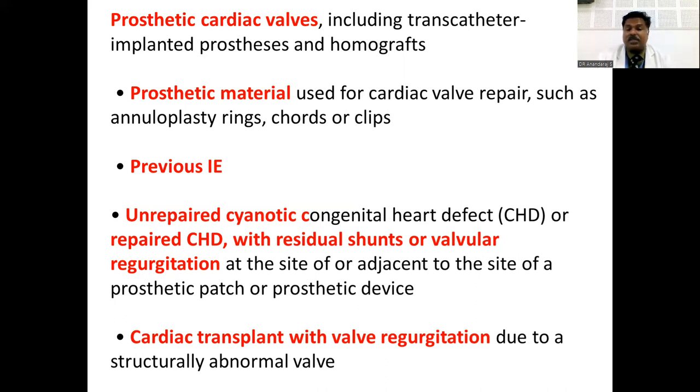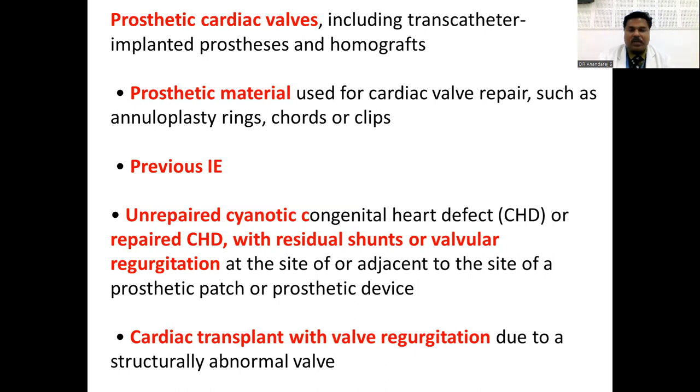Unrepaired cyanotic congenital heart defects. Again, please make a note: for unrepaired cyanotic congenital heart diseases, it is only those cases where there is cyanosis that we require antibiotic prophylaxis.